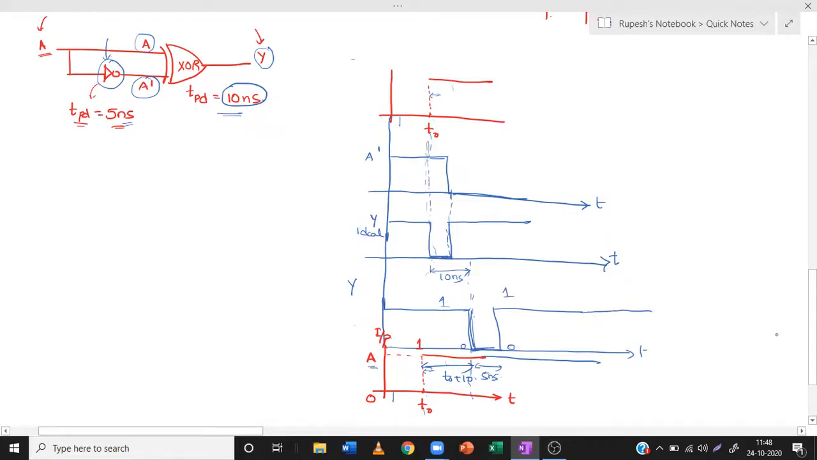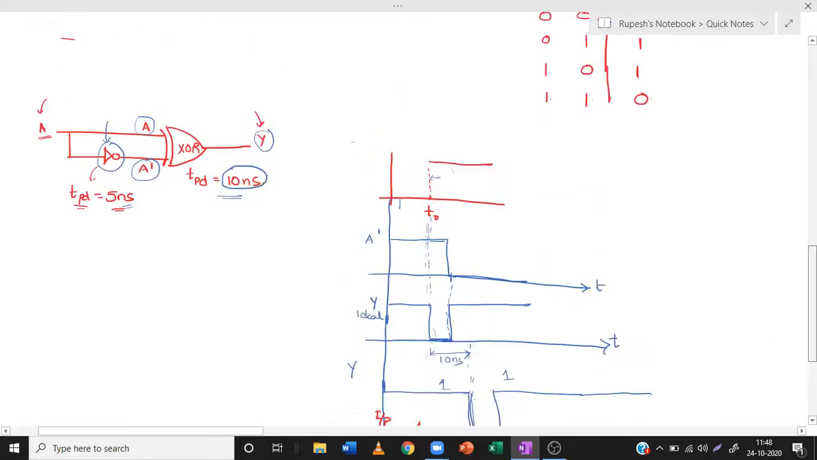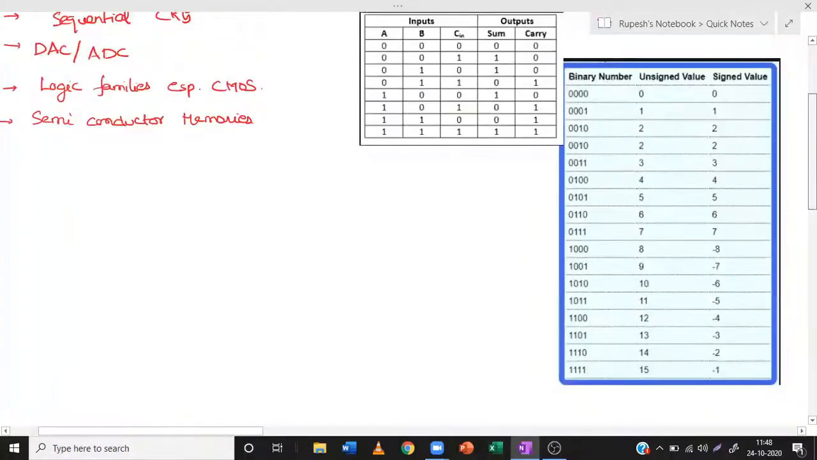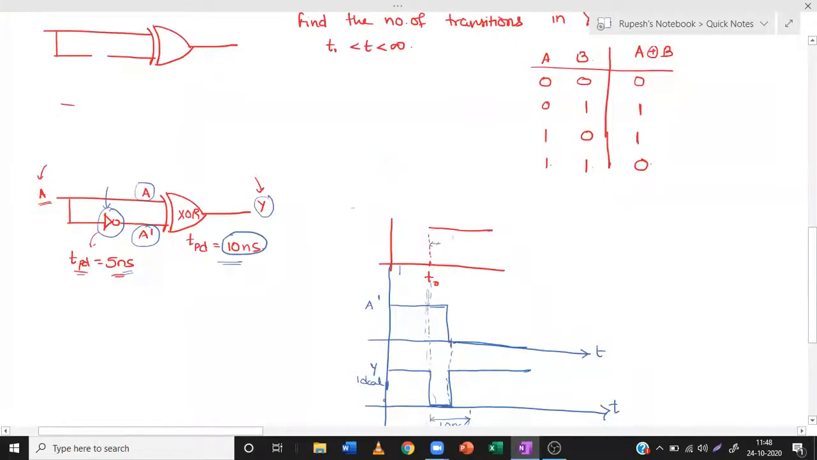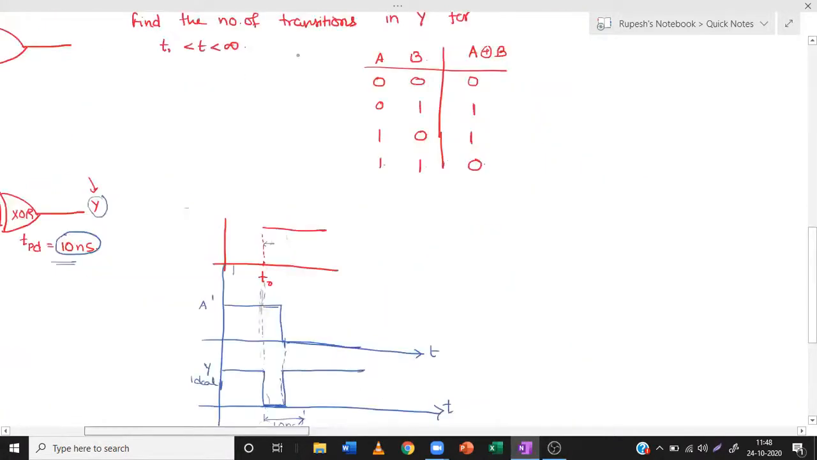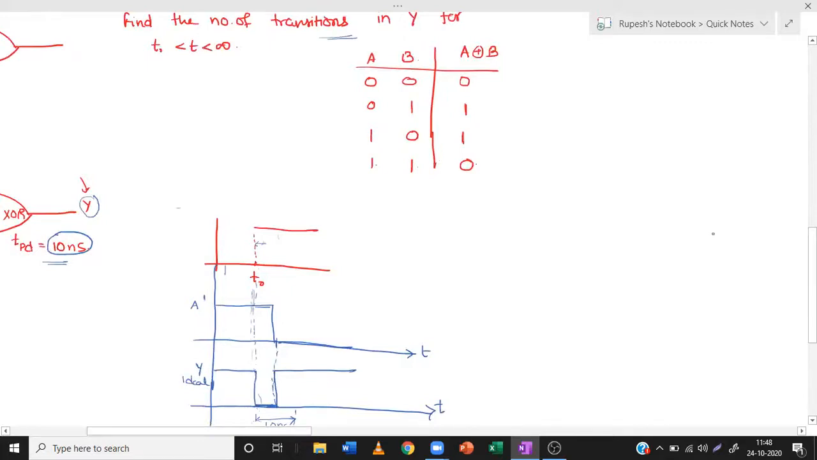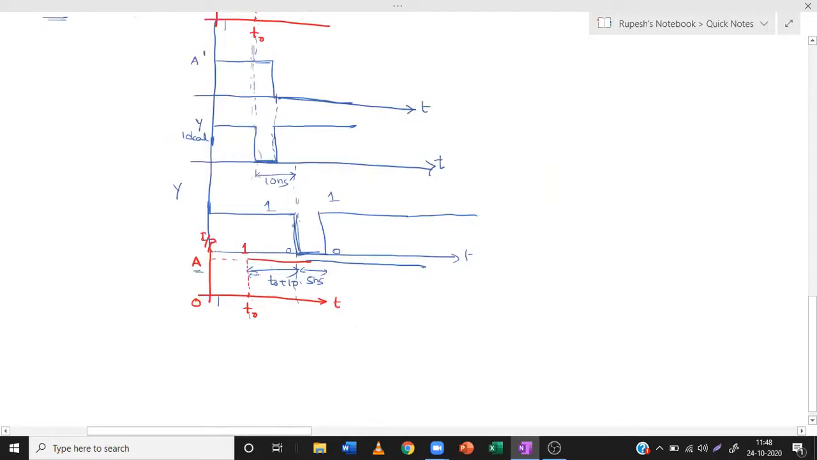So what is the question here? Find the number of transitions in y. So what are the number of transitions in y? One transition from 1 to 0 and a second transition from 0 to 1. So the number of transitions is 2. So the answer is 2. Okay, clear?